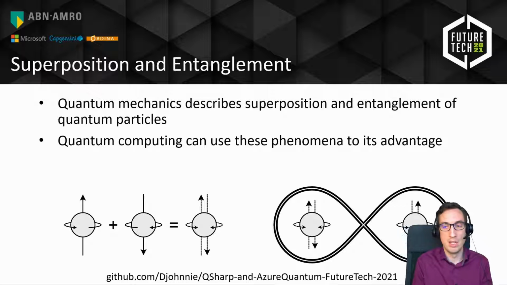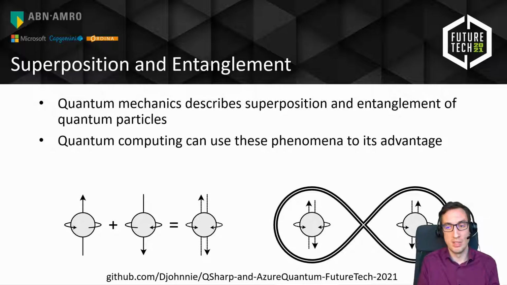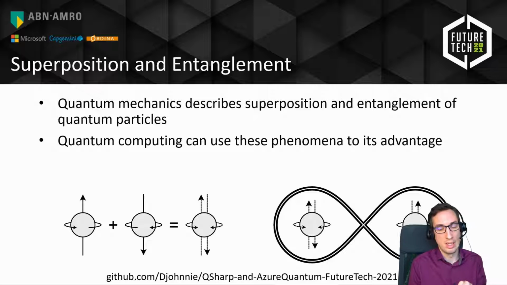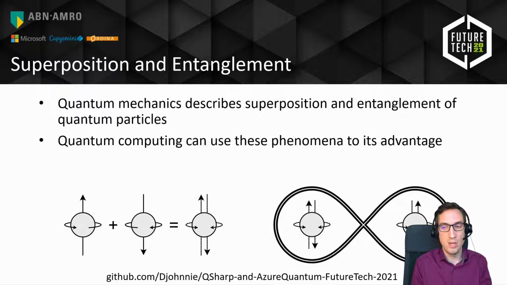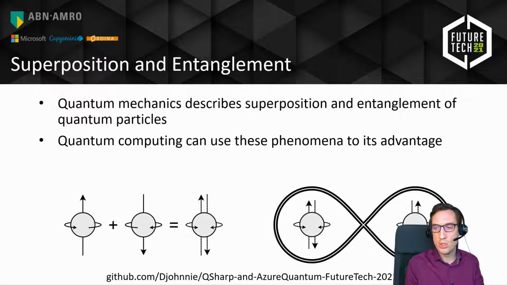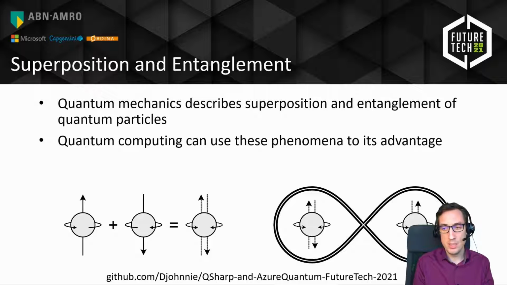the left hand side an image representing the spin of an electron, so a very tiny particle, an electron, that can have a spin up or a spin down, but it can also be in superposition of spin up and down. A lot of people say at the same time, spin up and spin down at the same time, but that's not entirely correct. It's some kind of probability function between up and down. And then on the right hand side you can see entangled qubits, or at least entangled electrons. They are in superposition of spin up and spin down, and two of these particles are entangled together, which means that they influence each other.